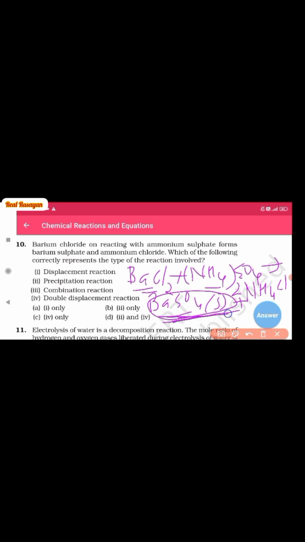So displacement, no, it is a double displacement. Precipitation, yes, this is precipitation. Combination, no, this is not a combination reaction. Double displacement reaction, yes. So displacement is not there. Precipitation and double displacement, 2 and 4, is present in our option number D, that is our answer.